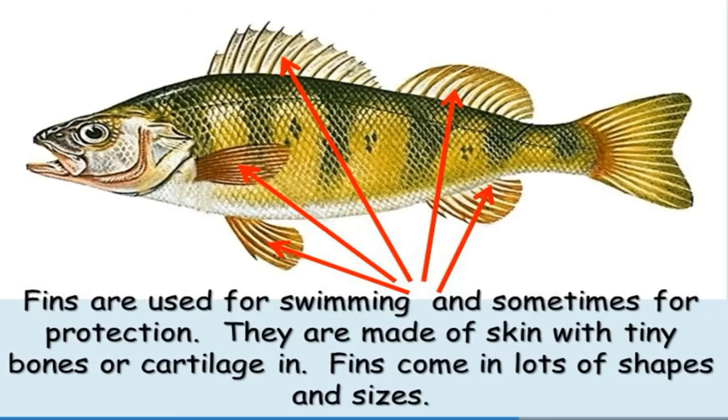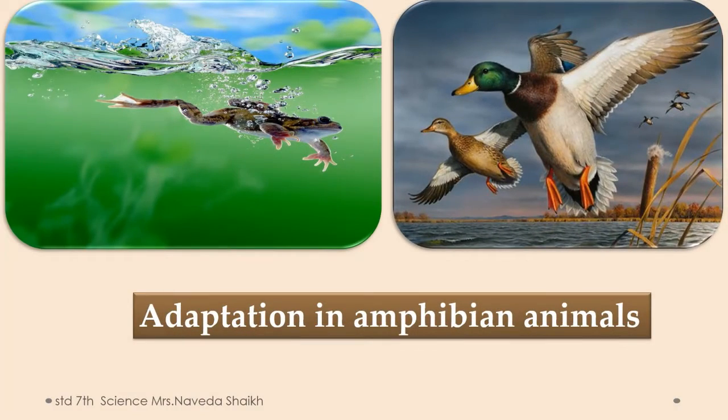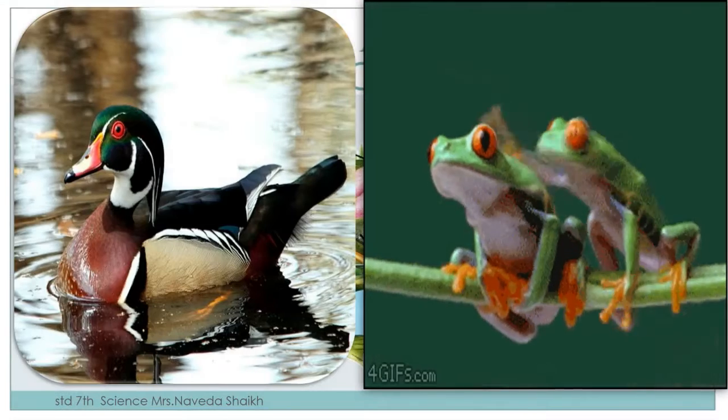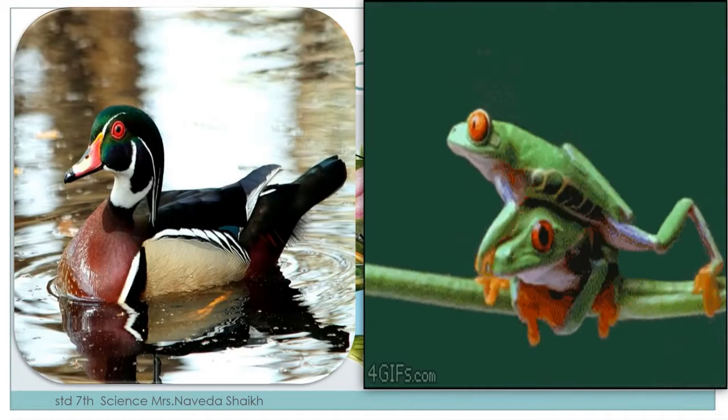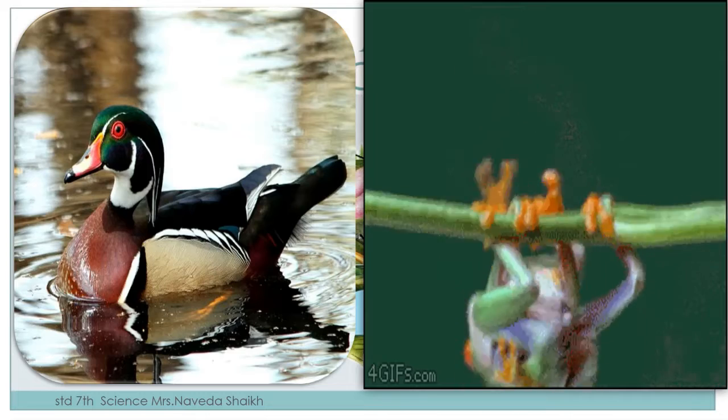Okay, the next adaptation that we'll be learning is adaptation in amphibian animals. Now, the word amphibian stands for animals living both on land and in water. Their body is modified in such a way that they can live both in water and on land. Now let's see how it is possible. Here there are two images. You can see a duck and you can see frogs. These two animals are well known and you must have seen them also.